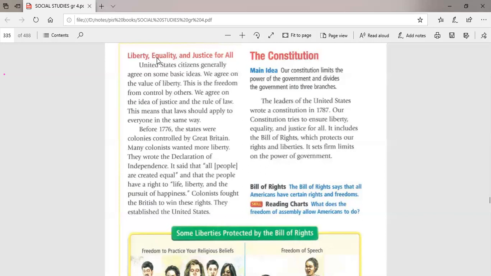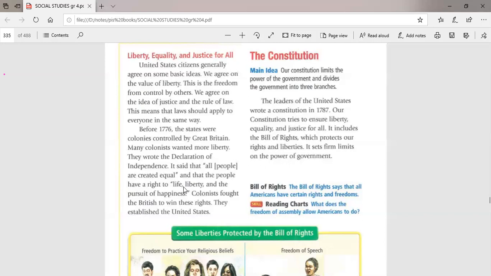Equality. Equality means that all the American citizens are equal. There is no difference between black and white, between tall and short, poor and rich. All people are created equal, and they have the right to life and liberty.